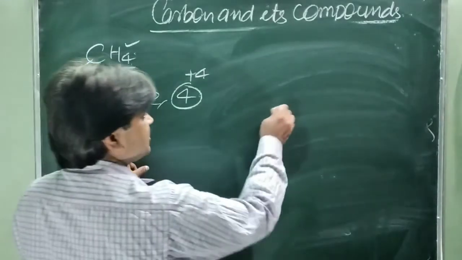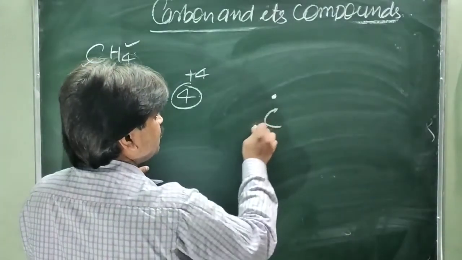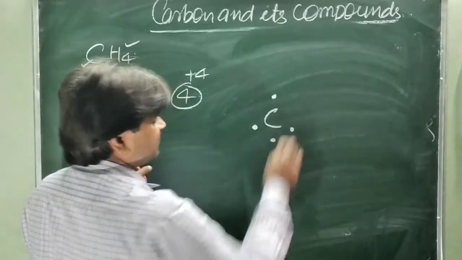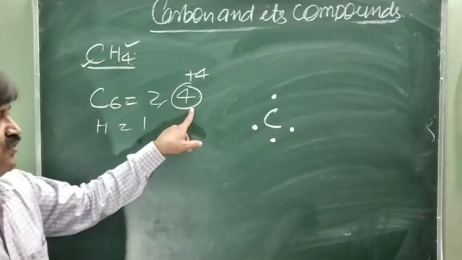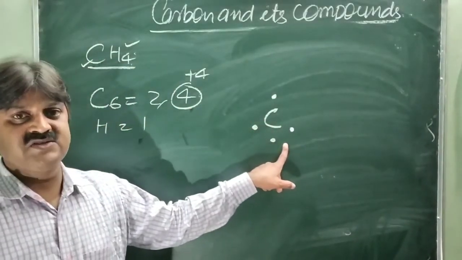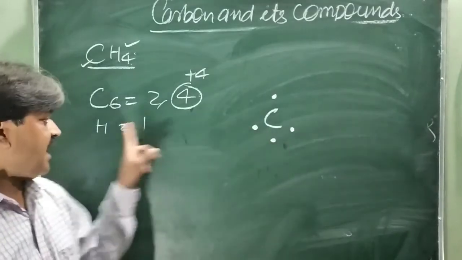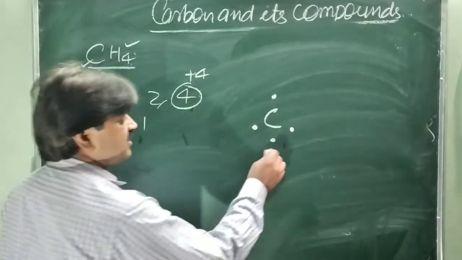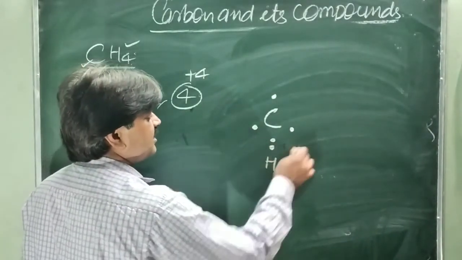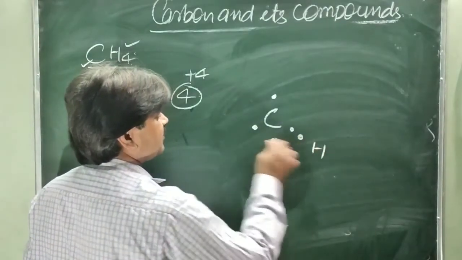So write down carbon: 1, 2, 3, 4. It is the representation of 4 electrons around carbon, and this is called the Lewis dot structure. Each hydrogen has 1 electron and shares it with one electron of carbon.